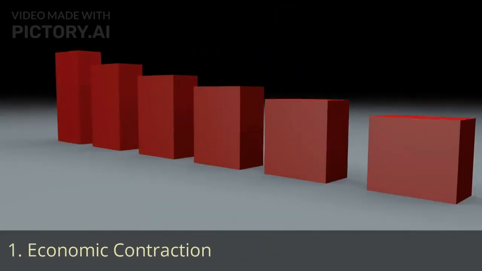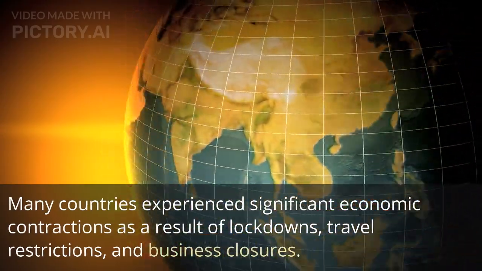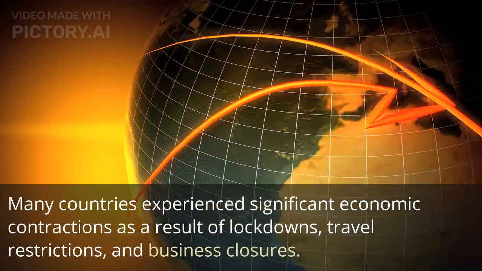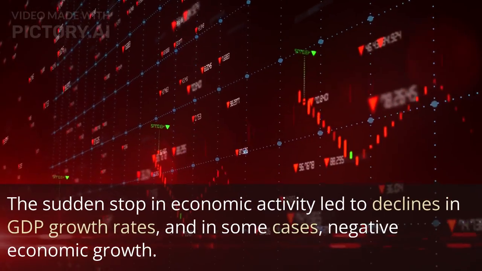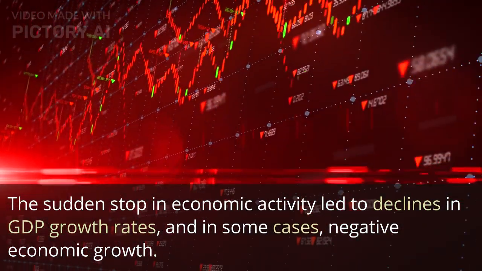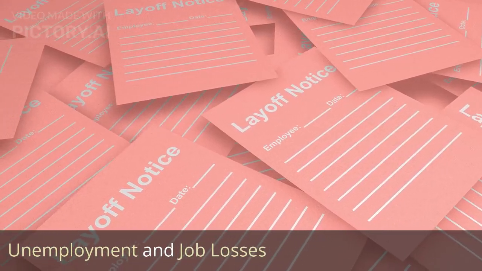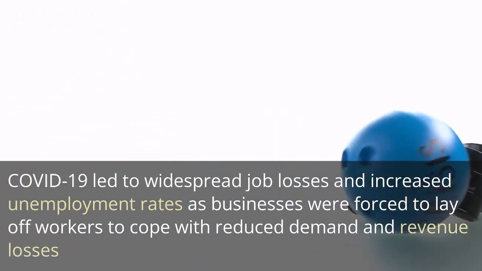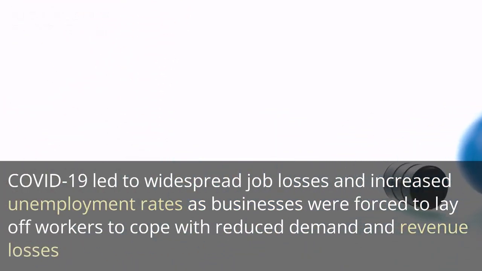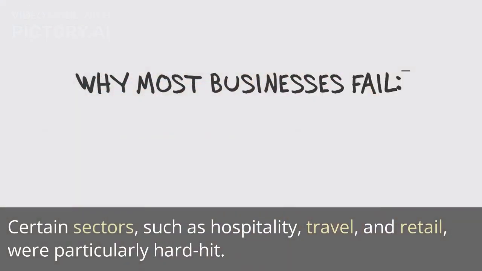1. Economic contraction. Many countries experienced significant economic contractions as a result of lockdowns, travel restrictions, and business closures. The sudden stop in economic activity led to declines in GDP growth rates, and in some cases, negative economic growth. 2. Unemployment and job losses. COVID-19 led to widespread job losses and increased unemployment rates as businesses were forced to lay off workers to cope with reduced demand and revenue losses. Certain sectors, such as hospitality, travel, and retail, were particularly hard hit.